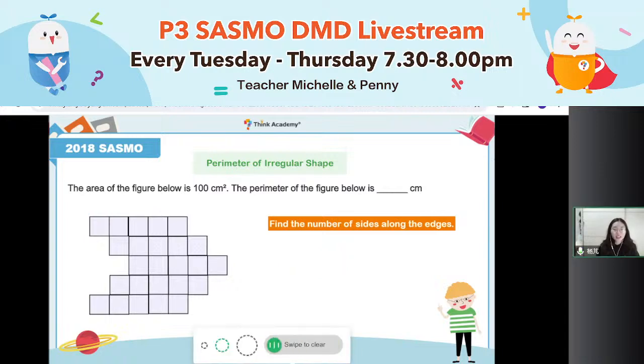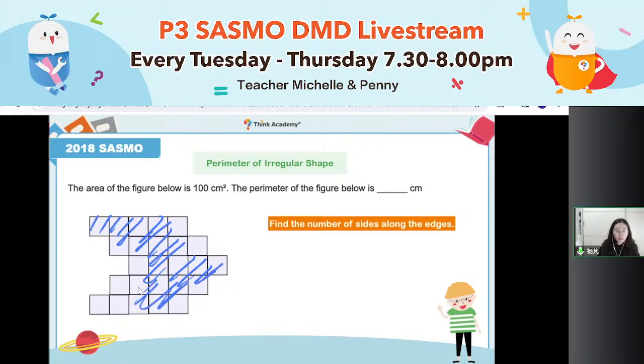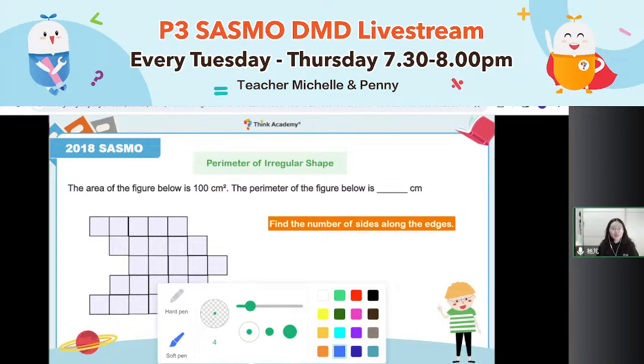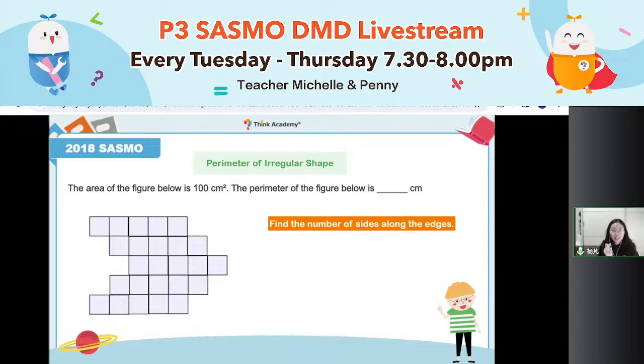Okay. First, I know the area of the figure. The amount of the figure covered is 100 centimeter square. Each of the little squares, they are the same. So first, everyone, can you tell me how many little squares are there altogether? How many little squares altogether?